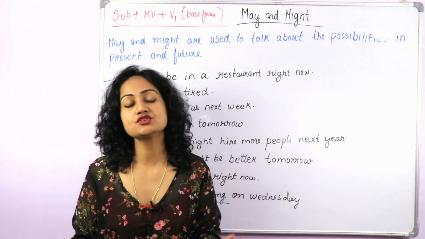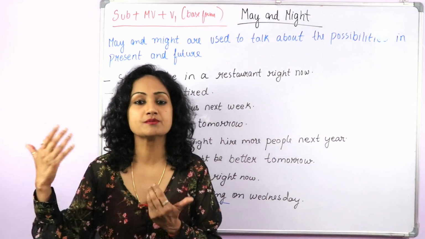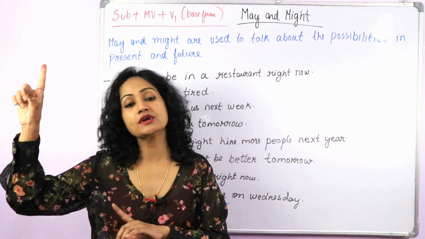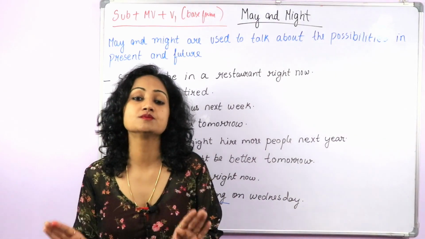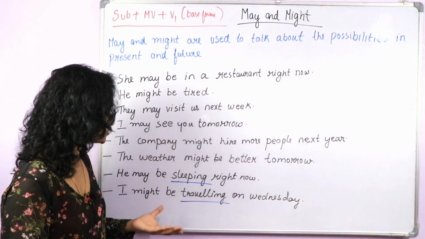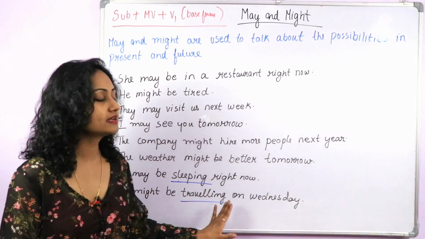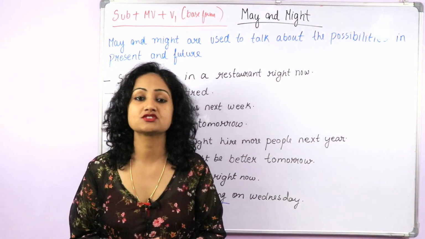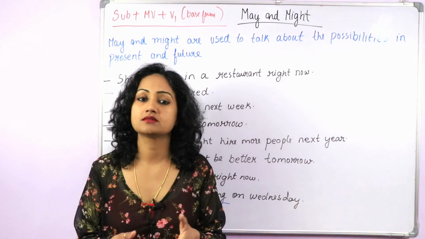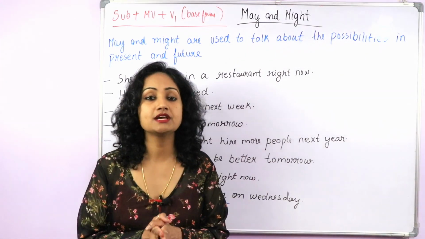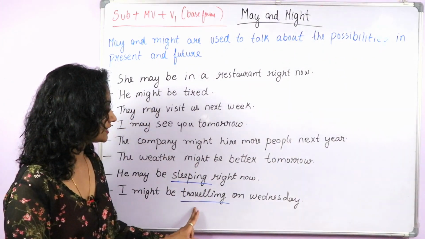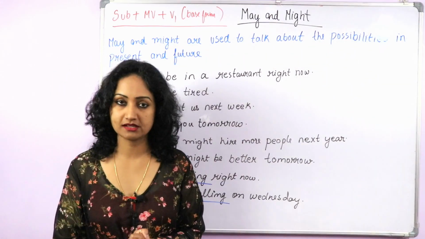But when you are not sure about it and there's only a possibility of that action going on in future, that time you can use may or might. So I'm not sure, but I might be traveling on Wednesday. So let's catch up over the weekend or some other day. This way you can use may and might with the continuous form of the verb as well.